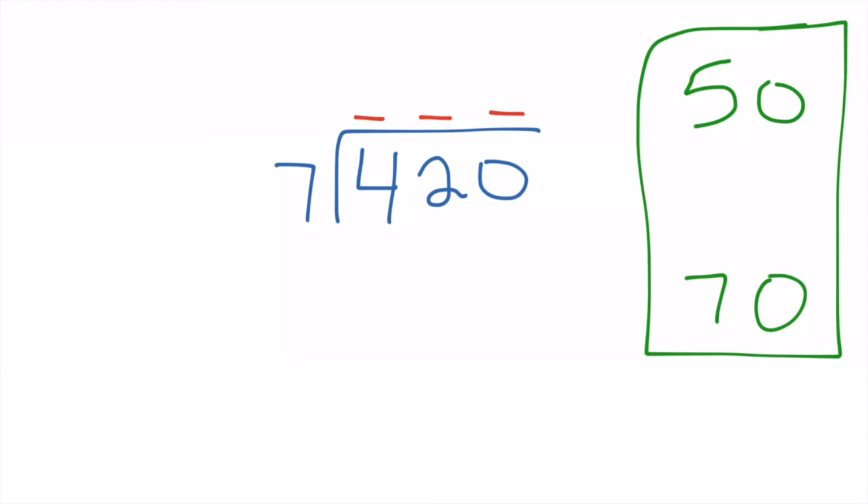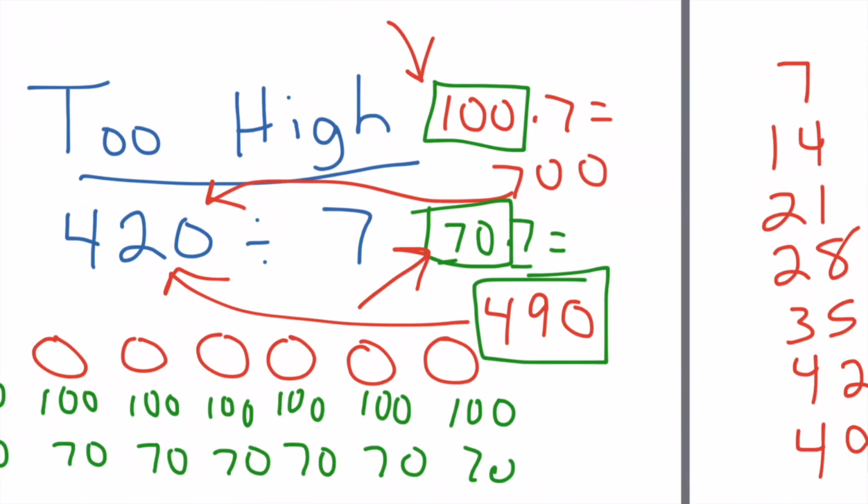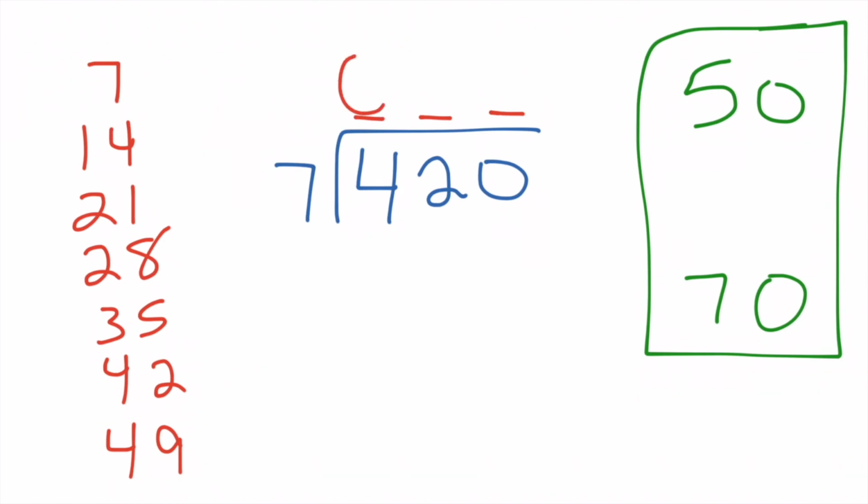Now, as we go back and do this actual division, I want to remind you, use your place value markers. I'm going to go over here and count by sevens just to help myself out. 7, 14, 21, 28, 35, 42, 49, and we'll stop there. Now, again, when we were over here doing our estimate, we figured out that it was impossible to put 100 in each group because we would have needed 700 total ounces, which we didn't have. So when we go over here to our answer, you notice we're going to put a 0 in the hundreds place because there's only 4 hundreds, and that's not enough to put one in every group.